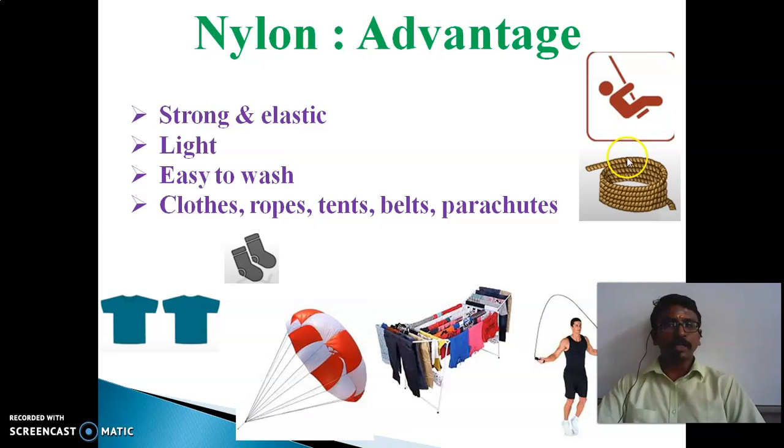And also the ropes can be used for climbing the mountain, and we can use it to make tents, belts and parachutes. So these are all the uses of the nylon.